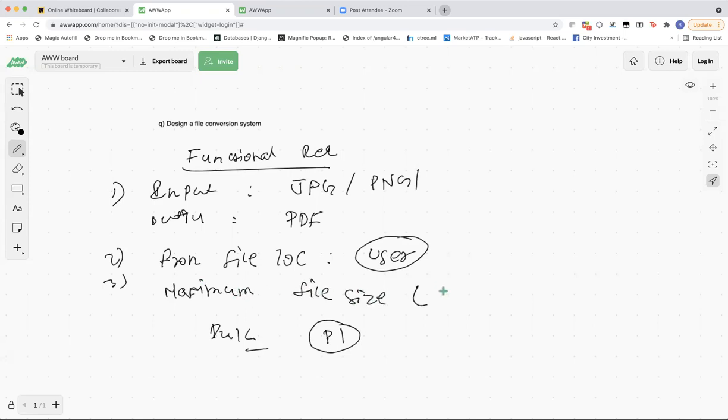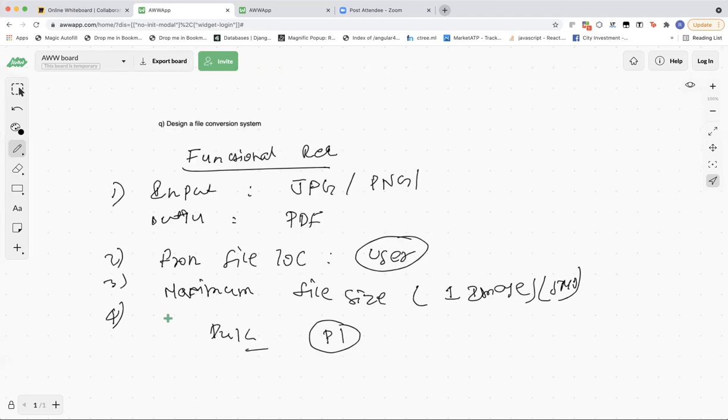Okay, let's suppose you are going to take only a single image and convert it to PDF, and the maximum file size limit is, let's suppose, 5 MB. What else? Any further question?